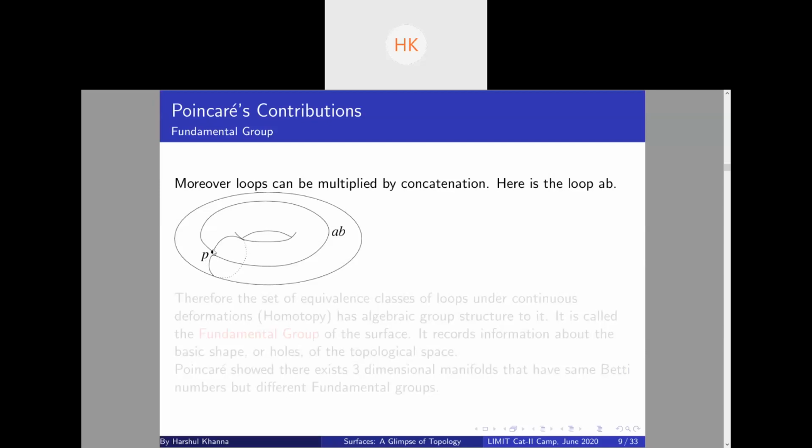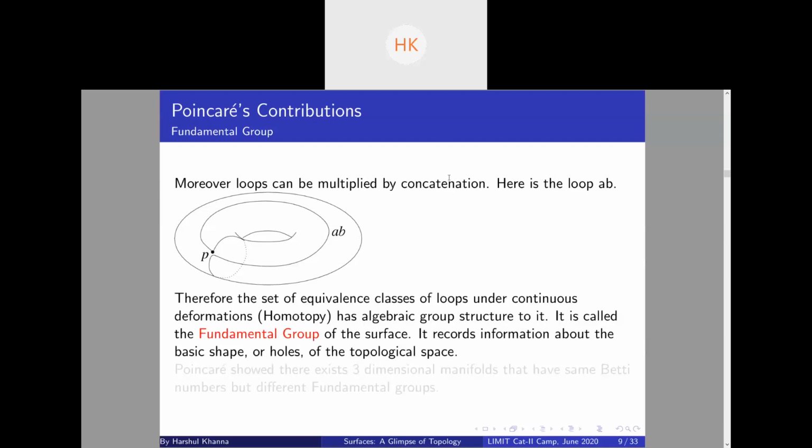A natural way of multiplying them is to disconnect them from the common point and join the other ends. Join a pair of ends of each curve. So this is your loop AB, right? So this naturally gives us equivalence classes of loops under continuous deformations. This is called the fundamental group of the surface.